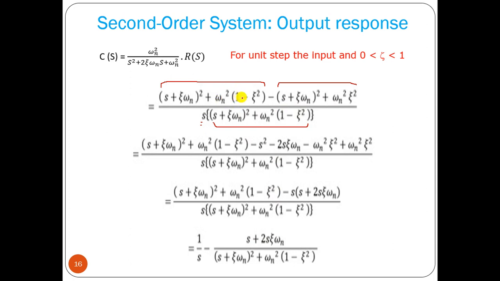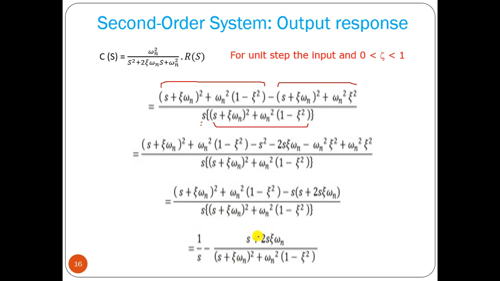So here omega n square into zeta square, that part we have taken here. Now we can calculate this part, and here we can take the square term, s square plus 2 zeta s omega n, and these two cancel out. Then we can write this in the particular form. Now 1 by s we can take as a common factor, and minus in this particular form we can write.